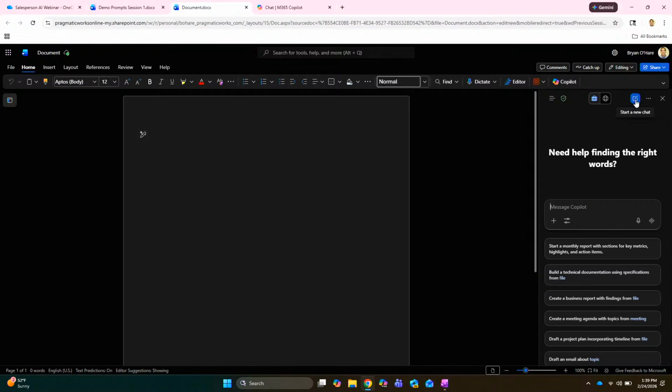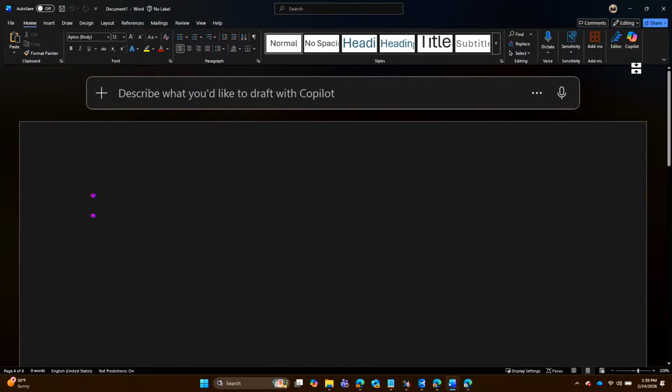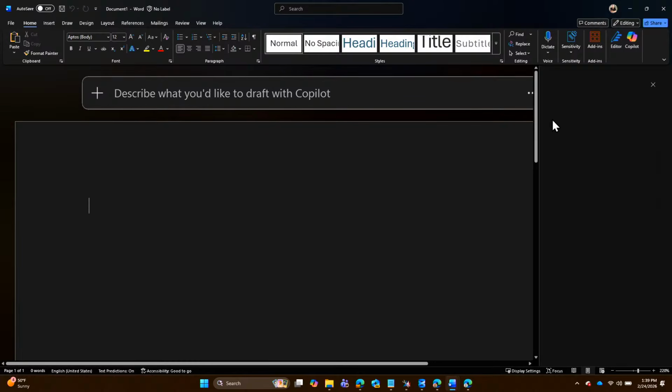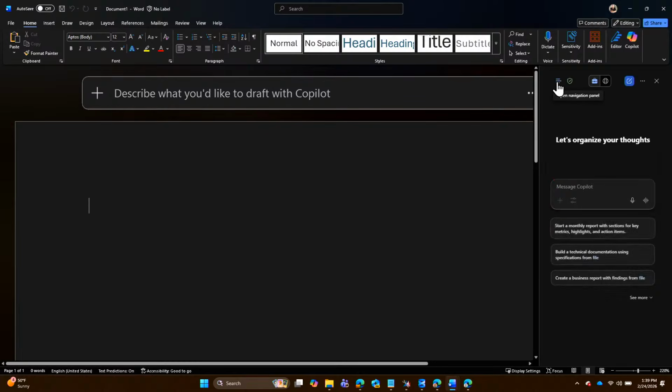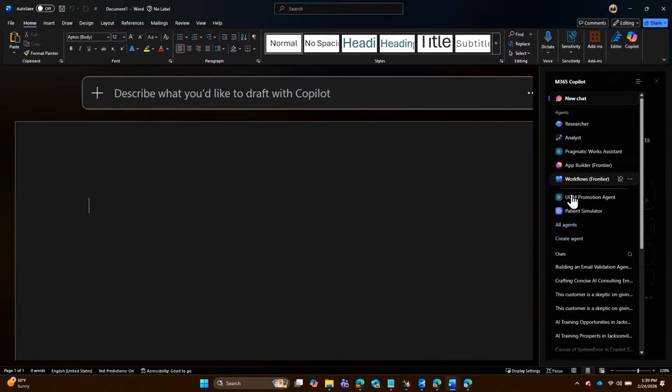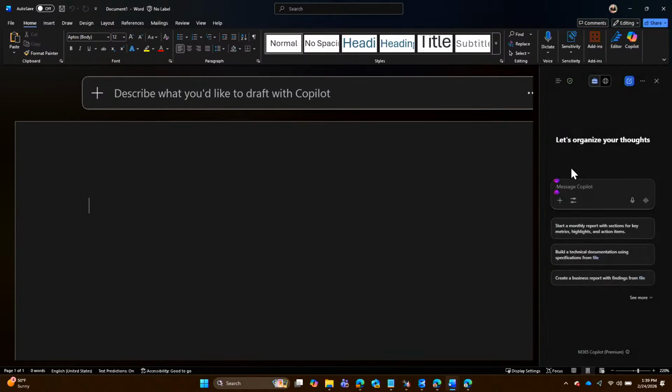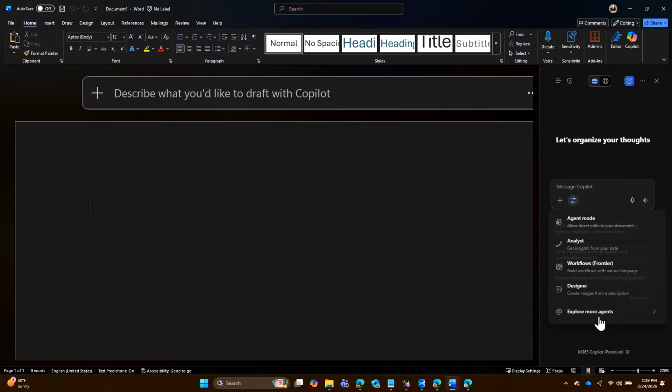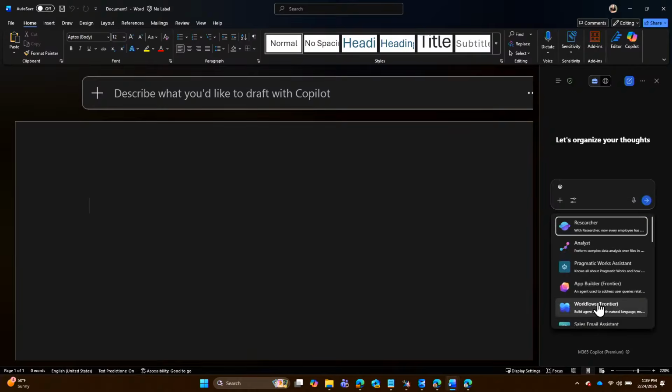I'll open up mine here so you can see that. If I hit the Copilot button right here, in my case, my licensing is all set. I hit the little button right here, and there is the Explore More Agents option under Tools. That's what I was expecting to see with yours, but it must not be turned on that way.